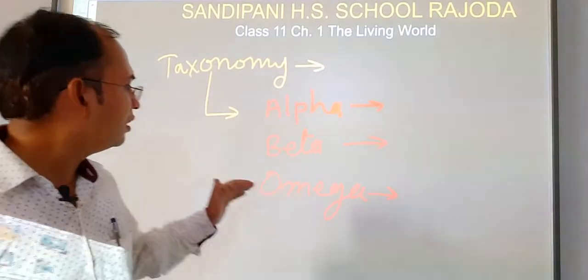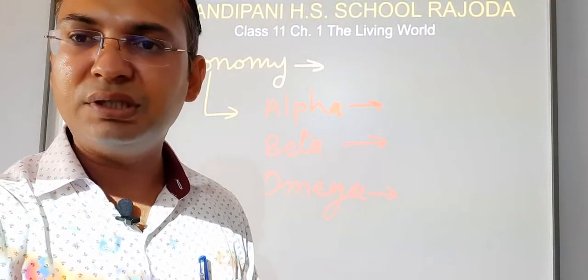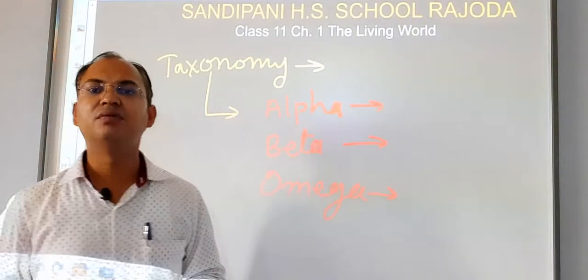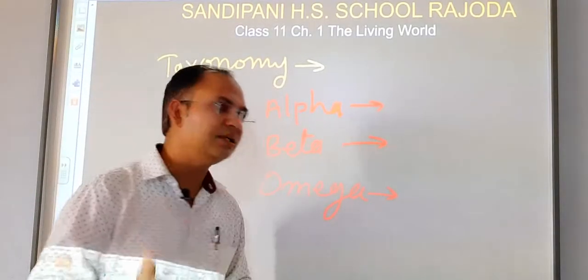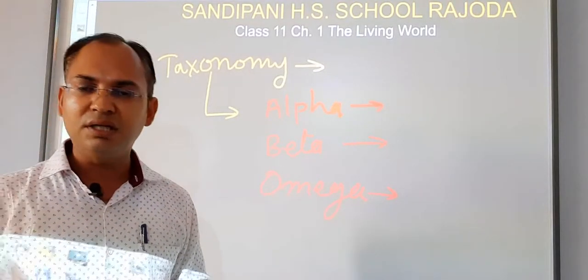So that is beta taxonomy. In omega taxonomy, students, we consider the evidence of genetic evolution. That means how the genetic codes or genetic combination or DNA is present in the living organism.